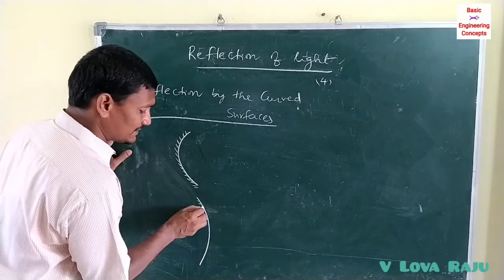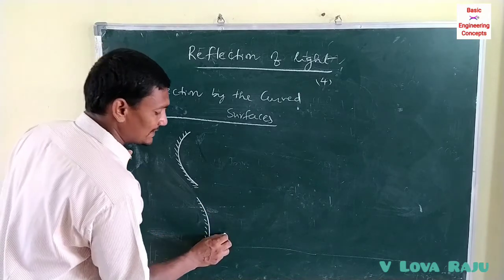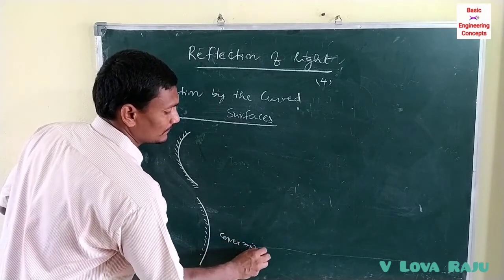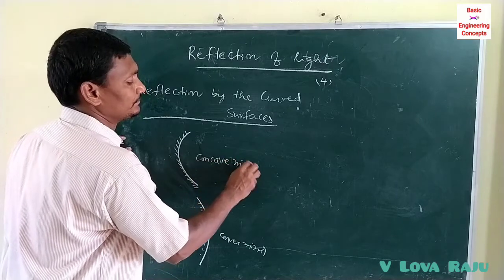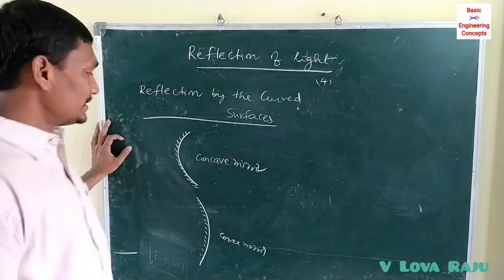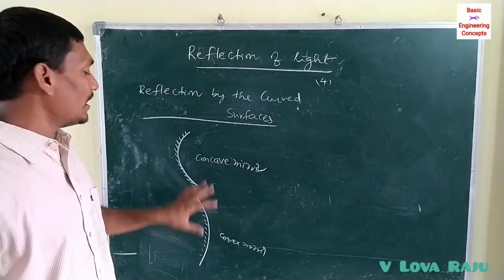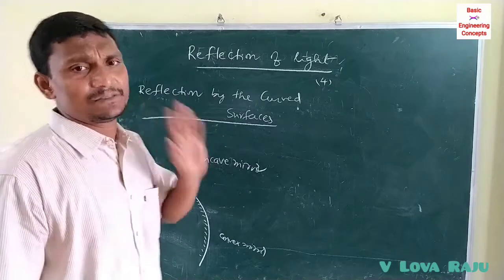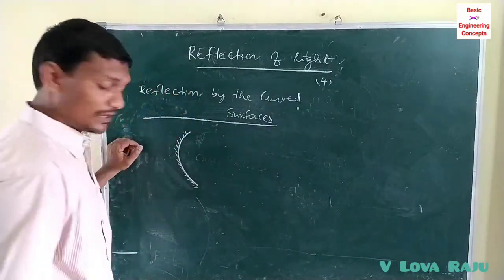If the inner part of the curved surface is coated with some material, this is called a convex mirror. This is called a concave mirror. Convex mirrors or concave mirrors, they are parts of a sphere. This is a concave mirror.